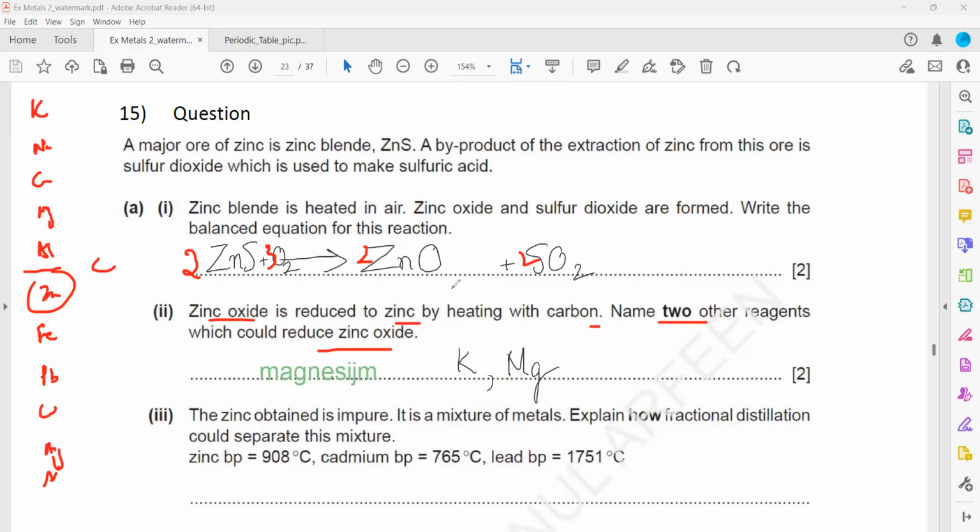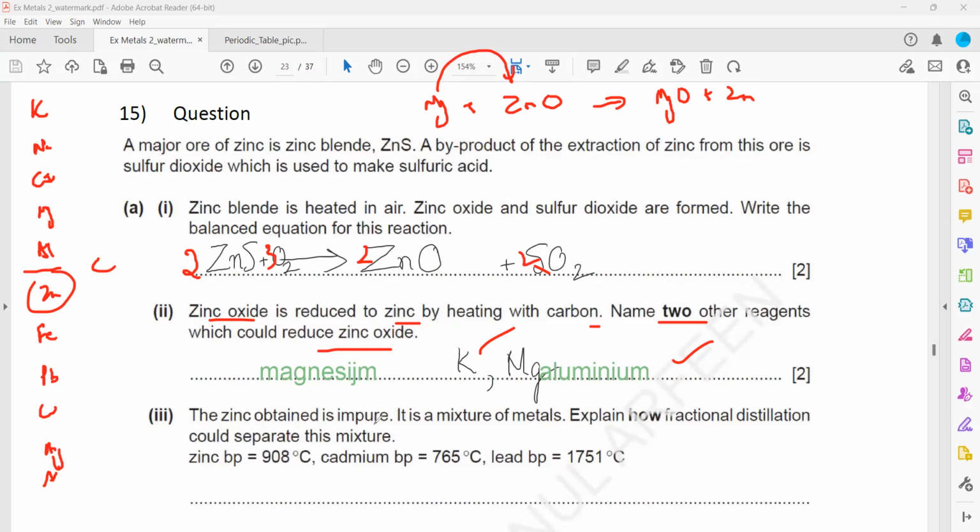So what else? Carbon is one of them. What else? Magnesium, potassium, calcium, any more reactive metal. Any metal which is more reactive than zinc can remove the oxygen from zinc oxide. For example, if zinc oxide reacts with magnesium, magnesium is more reactive, so it will displace zinc. As a result, it will produce magnesium oxide plus zinc.